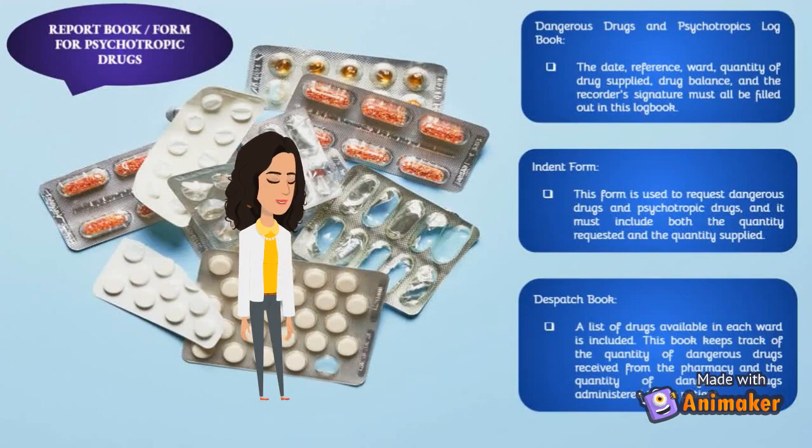Dangerous drugs and psychotropics logbook. The date, reference, ward, quantity of drug supplied, drug balance, and the recorder's signature must all be filled out in this logbook. Indent form. This form is used to request dangerous drugs and psychotropic drugs, and it must include both the quantity requested and the quantity supplied. Dispatch book. A list of drugs available in each ward is included. This book keeps track of the quantity of dangerous drugs received from the pharmacy and the quantity of dangerous drugs administered to the patient.